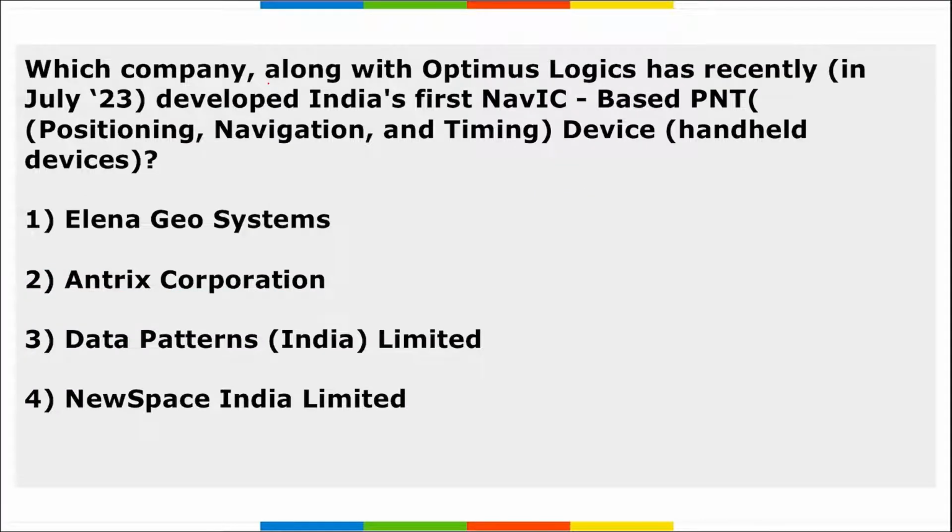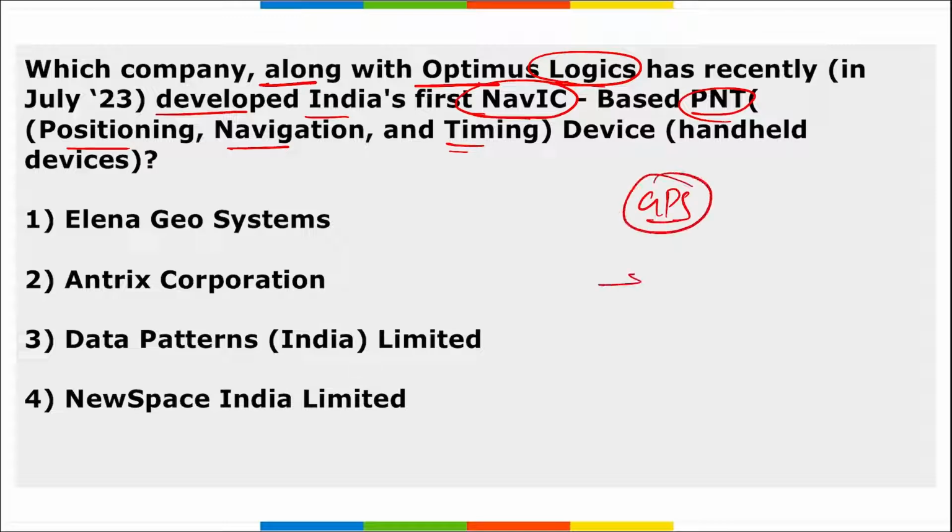Moving on, which company along with Optimus Logics has recently developed India's first NAVIC based PNT, that is positioning, navigation and timing device, that is a handheld device, and this will work as a better alternative to that of GPS, right? It will be providing better location even in the remote areas.